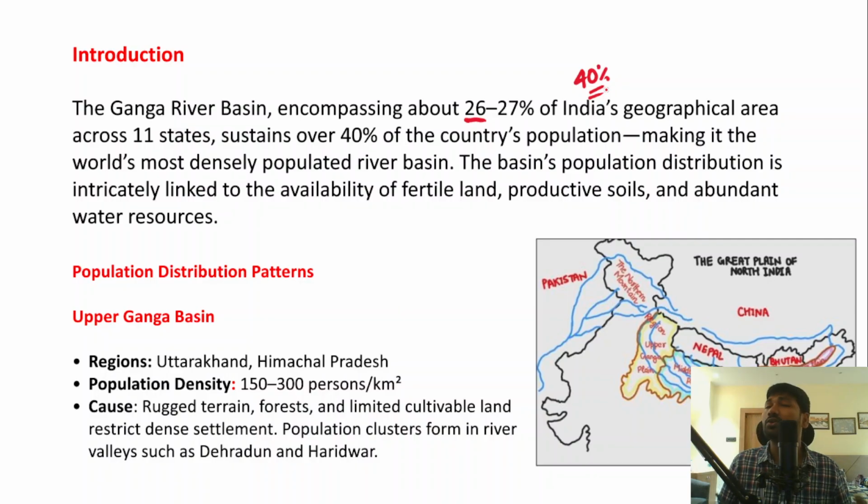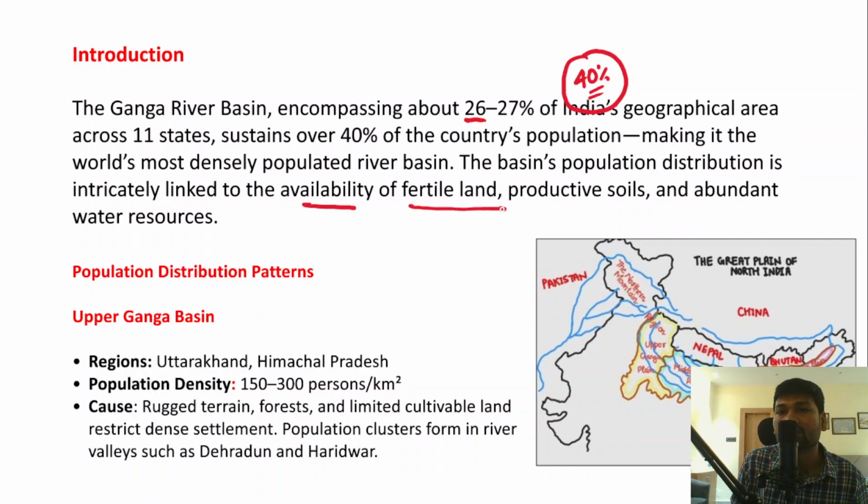So don't you think that this is the world's most densely populated river basin? Of course it is, and the basin's population distribution is linked to the availability of fertile land, productive soils, and abundant water resources as well. So this is how you have to write the introduction.